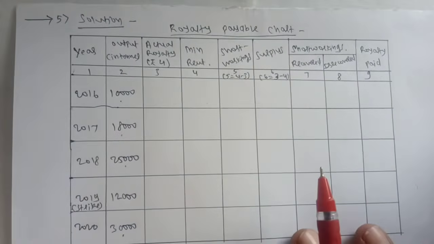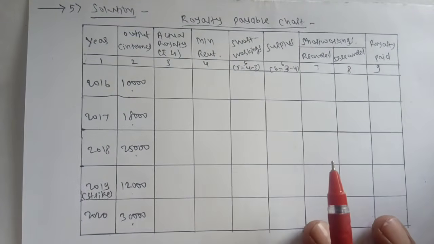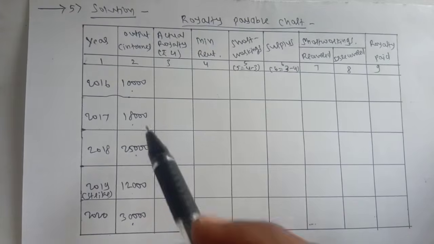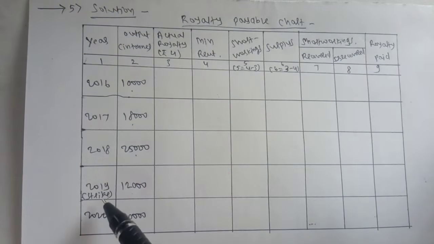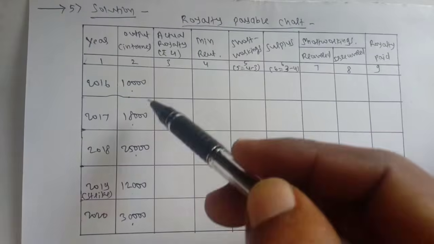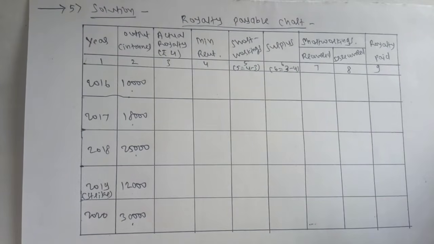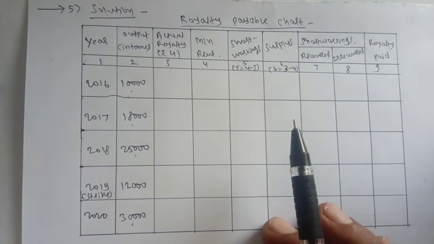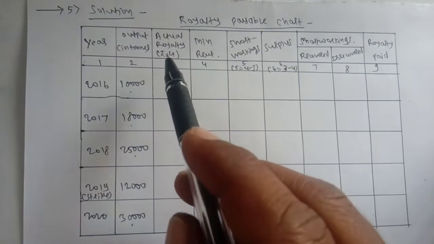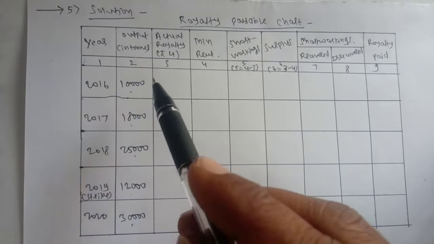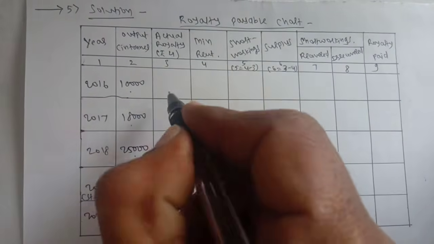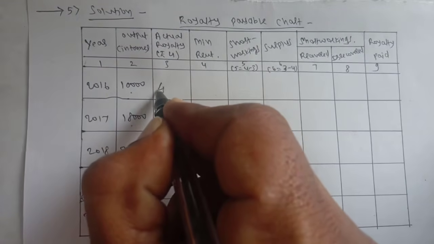So this is the royalty payable chart. As we have discussed in our previous problems, the same chart will be used. Here I have written years and output which is given in the problem. Now actual royalty: actual royalty is fixed at rupees 4 per ton of coal raised. So here it is 10,000 into 4, so it is 40,000.